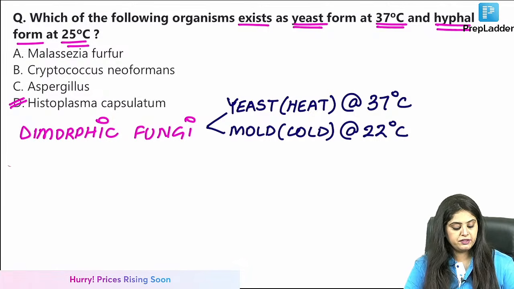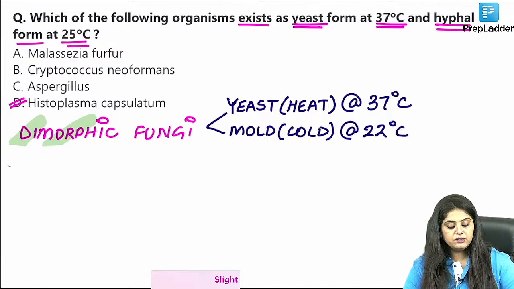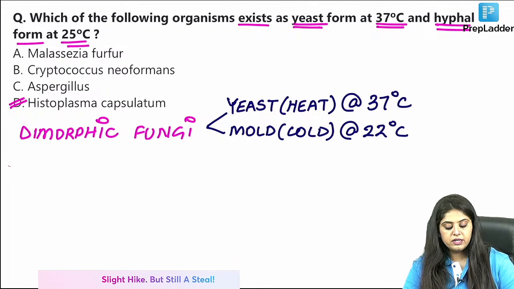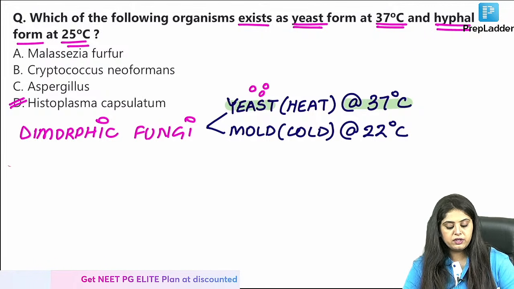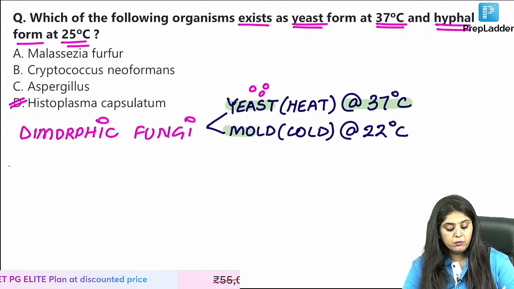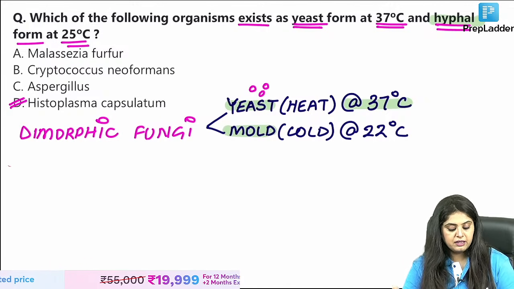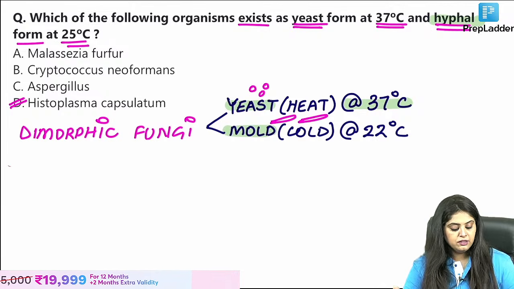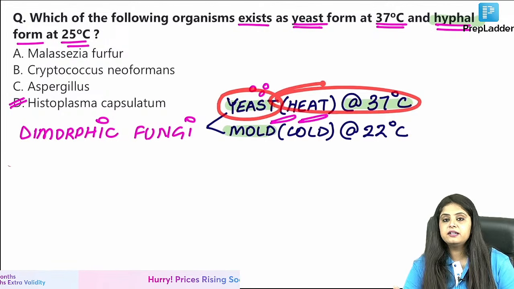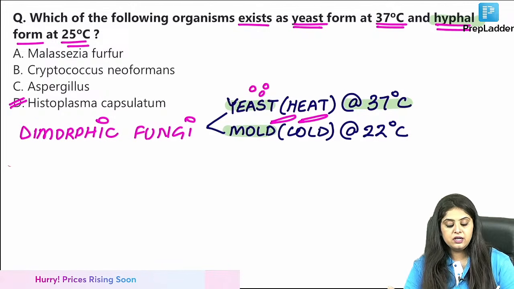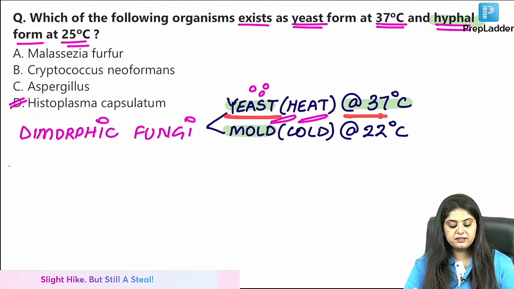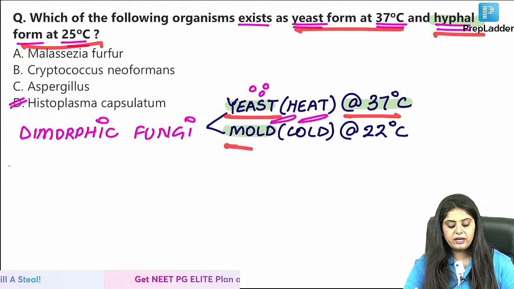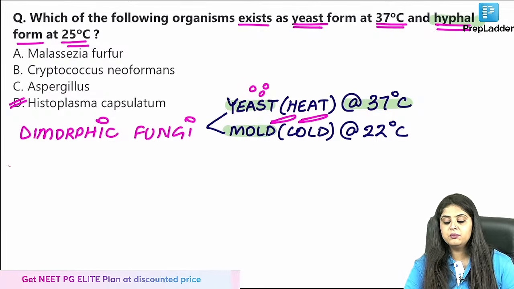Ma'am, these are dimorphic. Look, two morphologies. What are the two morphologies that you're talking about? Yeast is at a higher temperature. What does yeast look like? Yeast is going to be round like this. And what is mold? Mold is nothing but hyphae. Hyphae means it is going to look long like this. So can I learn that yeast has a higher temperature, yeast heat 37, mold sounds like cold, so that is at a lower temperature 22, yeast is at 37 and mold is at 22, 25, yeast, heat, mold, cold.